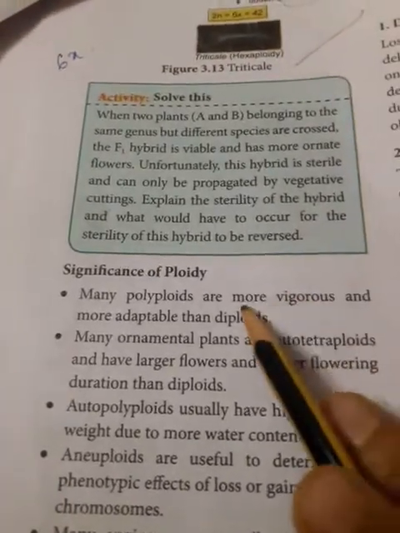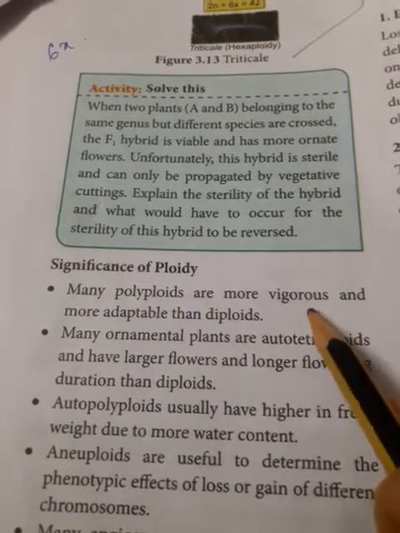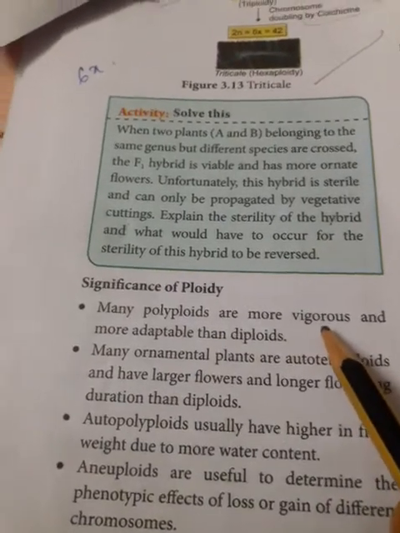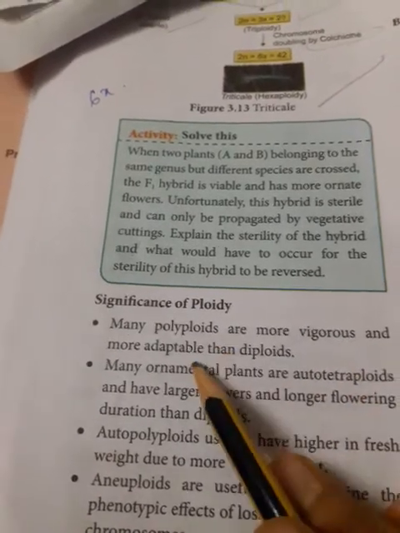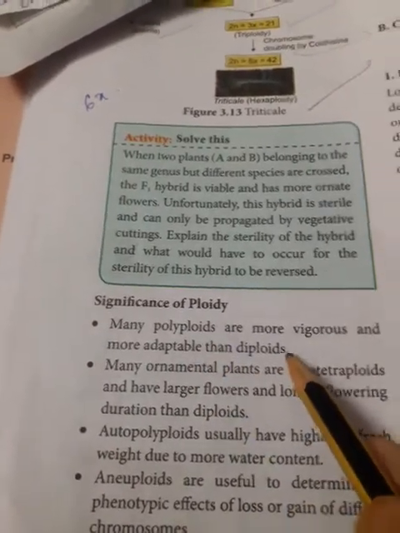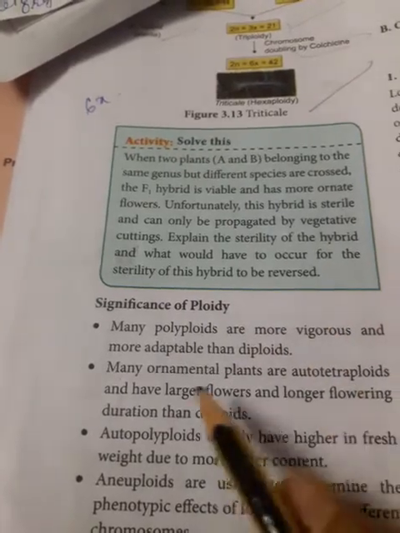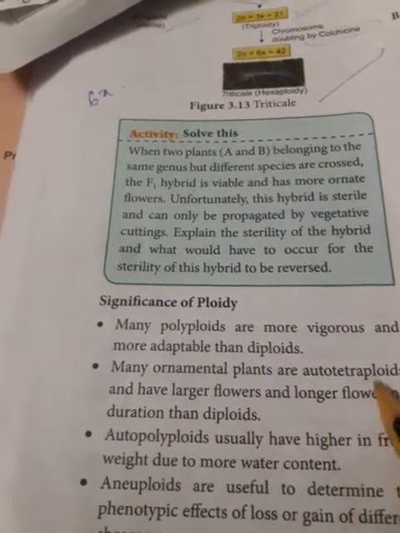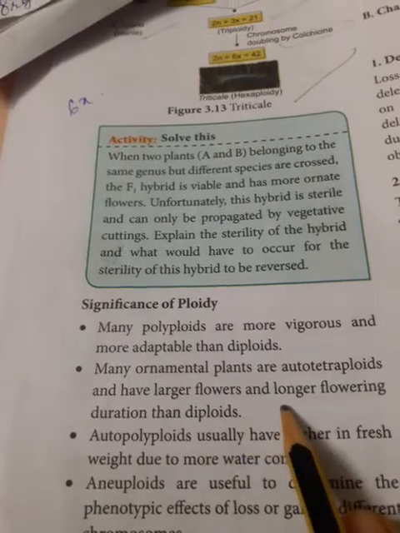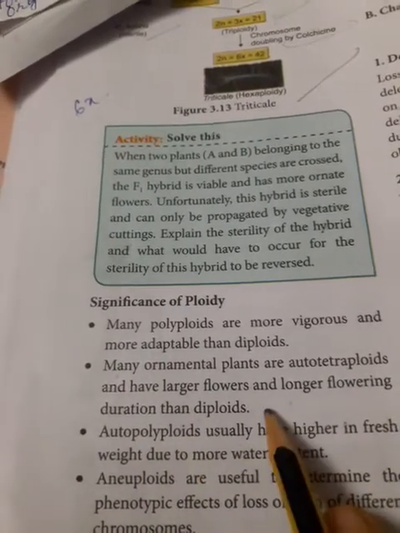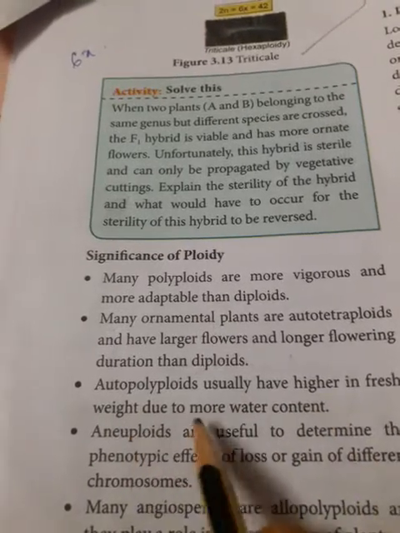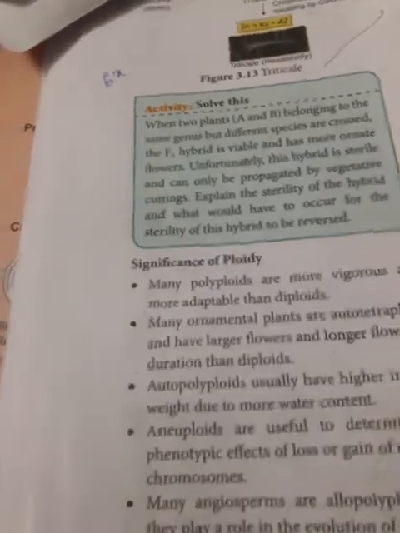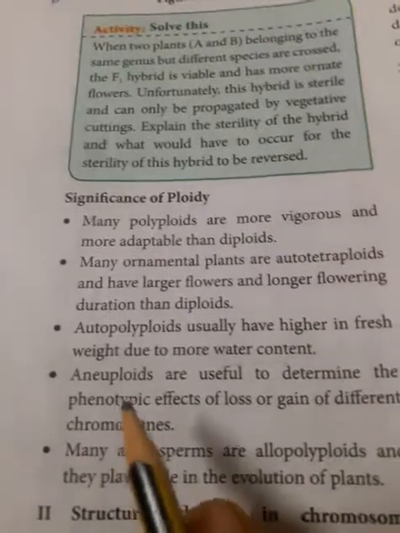So many polyploids are vigorous, more vigorous. Vigorous means bigger in size and shape than their normal counterpart, and more adaptable than the diploids. In any environment they can survive. Many ornamental plants are autotetraploids and have larger flowers and longer flowering duration than diploids. Autopolyploids usually have higher fresh weight due to more and more water content. So the edible part also will be increased.